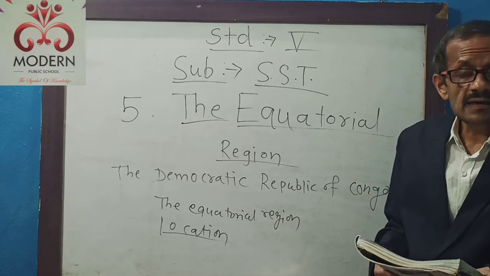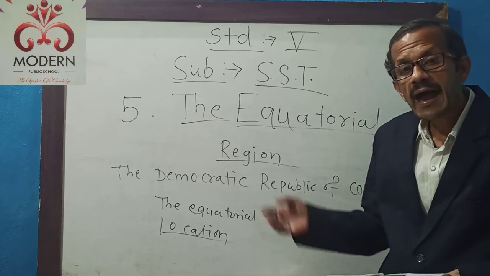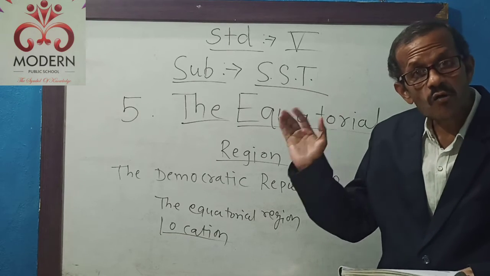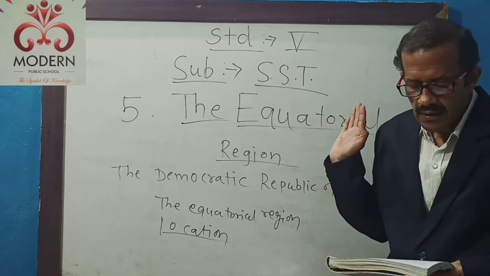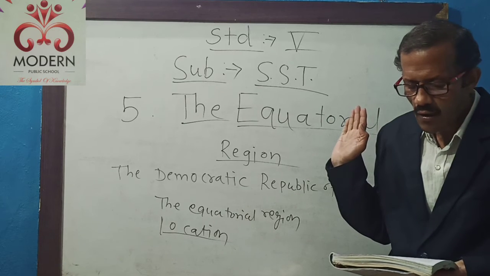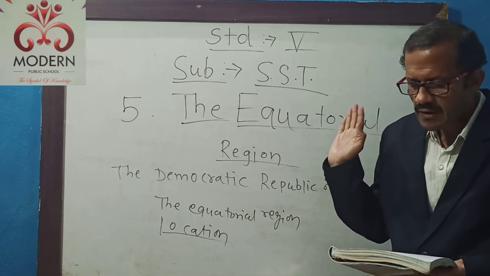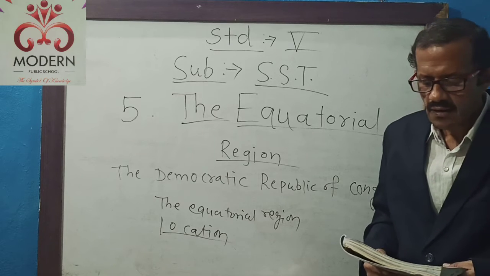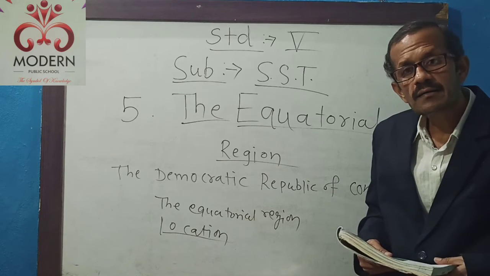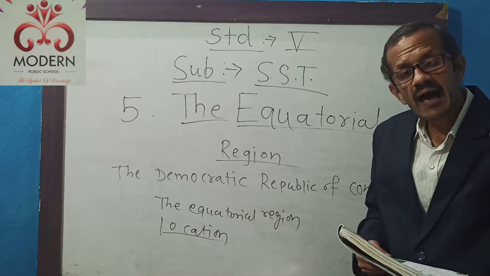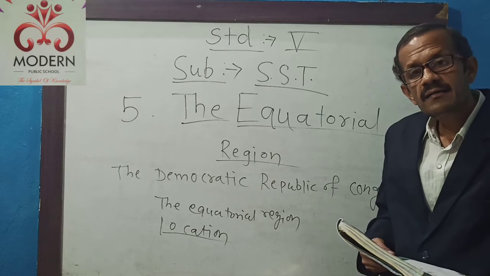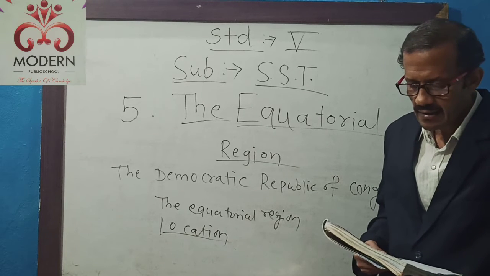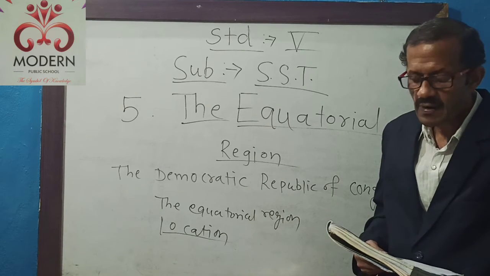It is located in the African continent, in the central part of Africa. It is the second largest country of Africa after Algeria. Means in the African continent, the largest country is Algeria and the second largest country is the Democratic Republic of Congo.